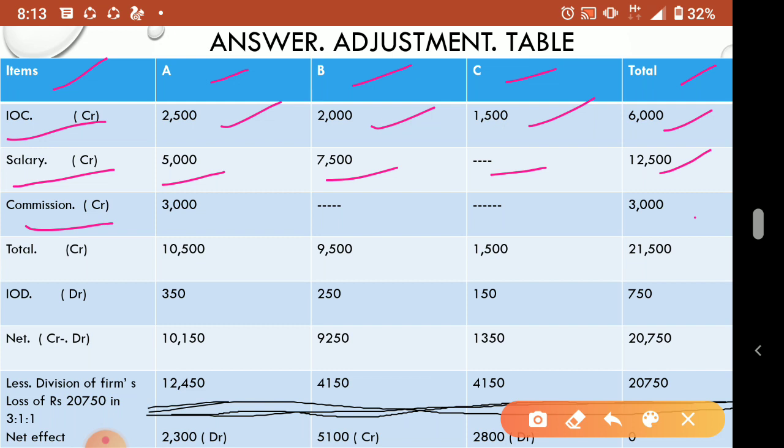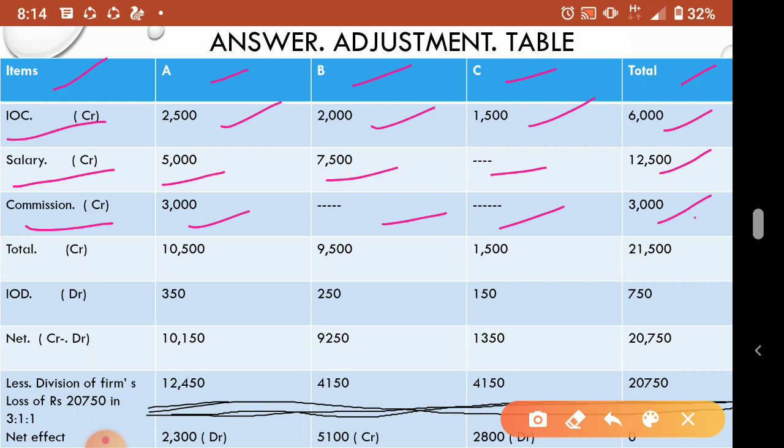It is credit for the partner. Already I told you, you think about the capital account of the partner. So in the capital account we credit it. Only A is getting 3000, others are not getting, so no need to write there. So 3000, that total also we put here. Understood? So these are the credit items in that question.